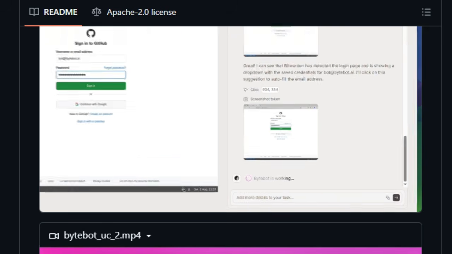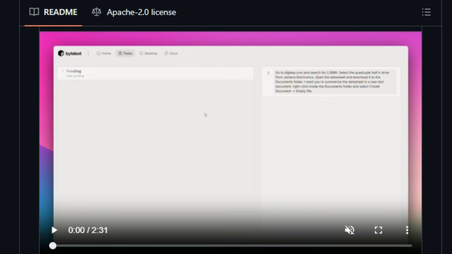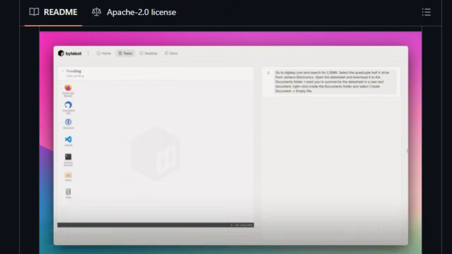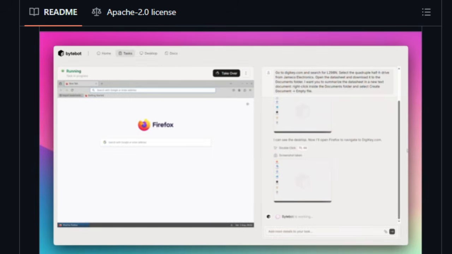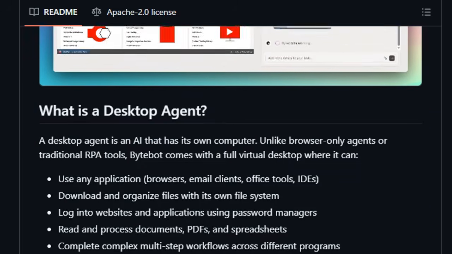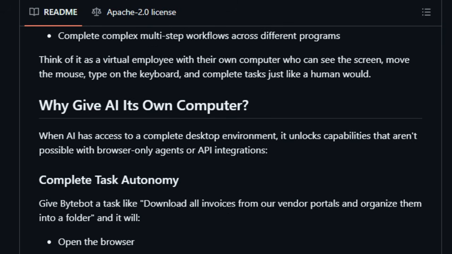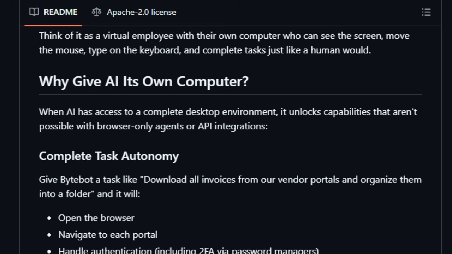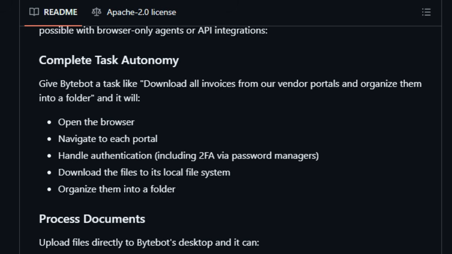Another game changer is that Bytebot works beyond the browser. It uses real desktop applications. It can type emails, run scripts in VS Code, launch command line tools, and even install new software if you need it. You're not limited to web scraping. You're orchestrating your entire OS. You get live desktop view so you can actually watch Bytebot complete tasks in real time. And if something looks off, you can jump into takeover mode and step in manually. The desktop keeps your installed apps, logged-in sessions, and custom settings across tasks, making it persistent and flexible.